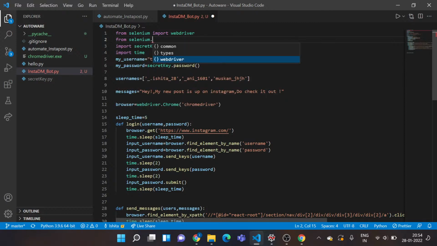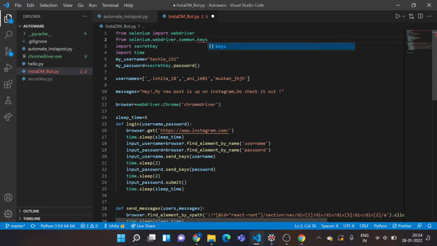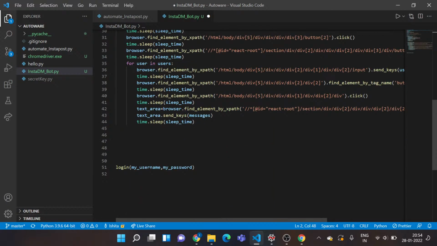That would be from Selenium. Don't worry, I don't memorize all of this stuff. It is all available on the official documentation page. You can always look out for options over there. So I'll say selenium.webdriver.common.keys, and I'll import Keys. Basically this will do the job for me. It would mimic the action of enter using my script.